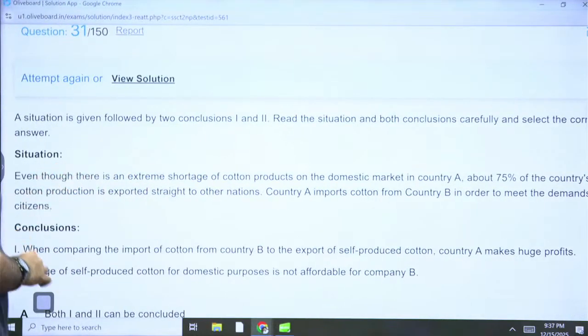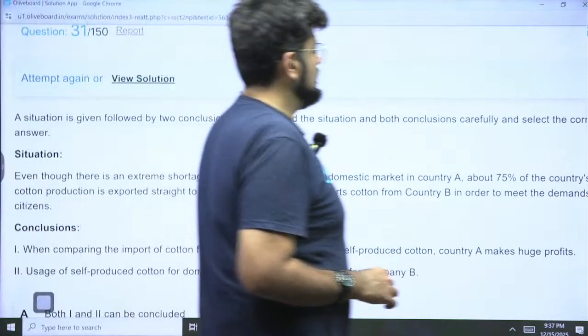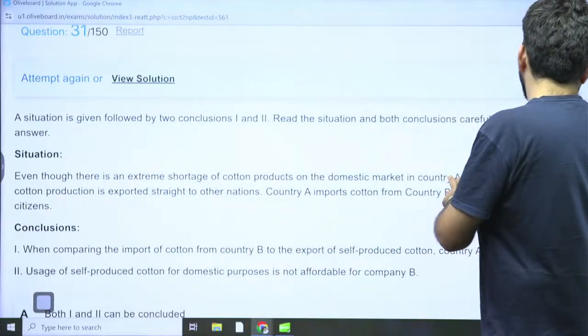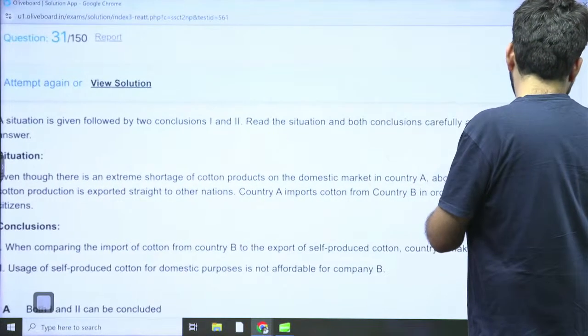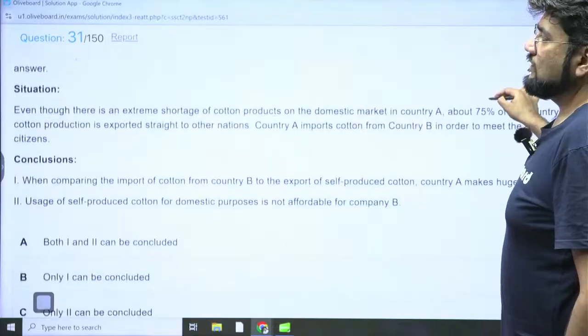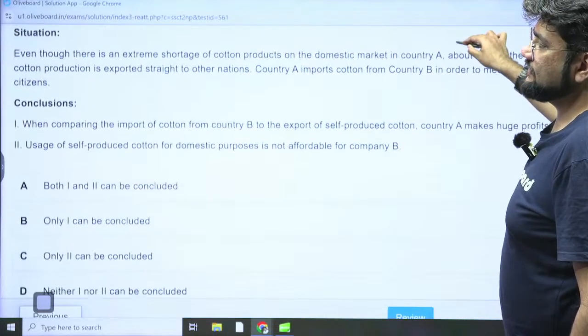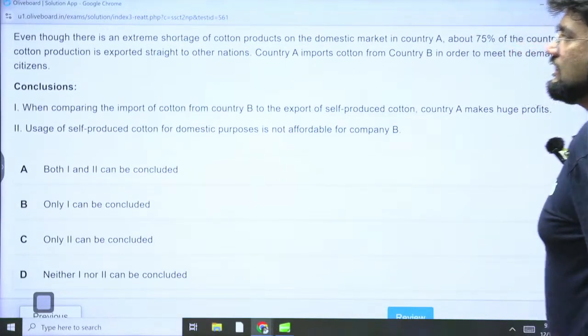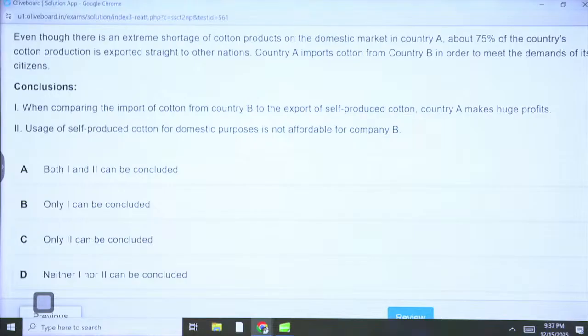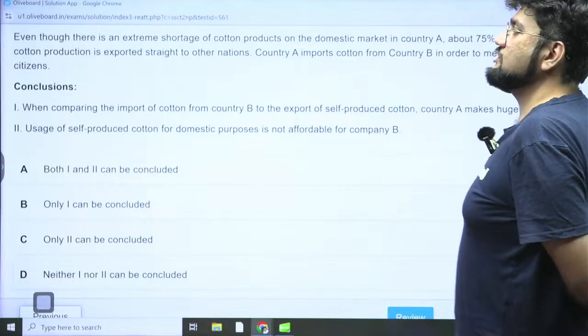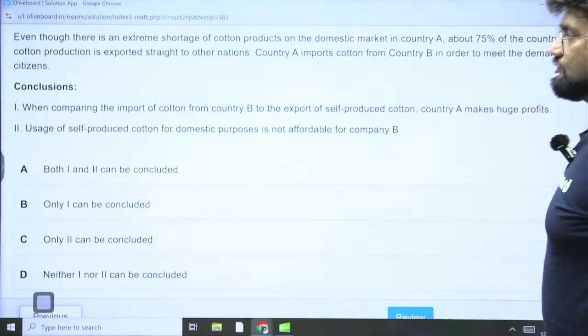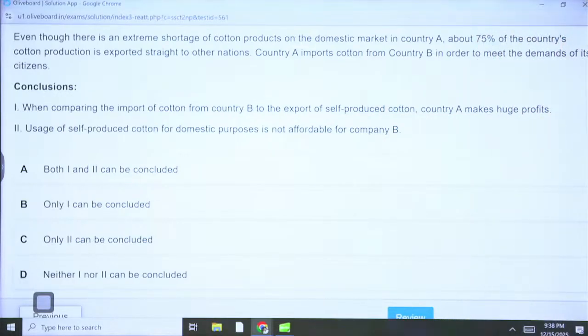situation conclusions or statement conclusions only basically. And the very first question is very interesting in itself. Just observe this carefully. So the situation reads that, even though there is an extreme shortage of cotton products in the domestic market in country A, about 75% of the country's cotton production is exported straight to other nations. Country A imports cotton from country B in order to meet the demands of its citizens.